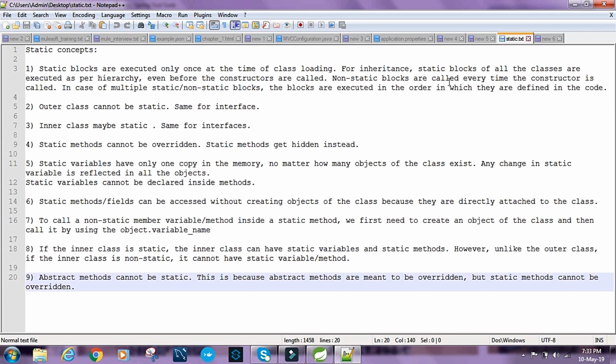So non-static blocks are called every time the constructor is called. In case of multiple static or non-static blocks, the blocks are executed in the order in which they are defined in the code. Okay, so what is the next point?